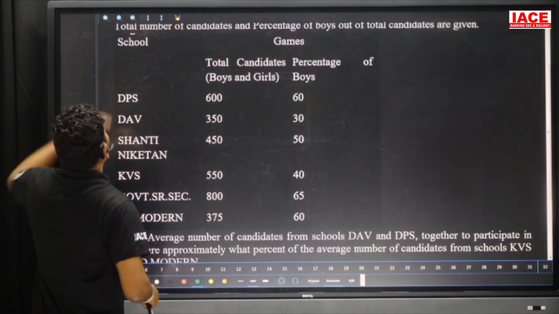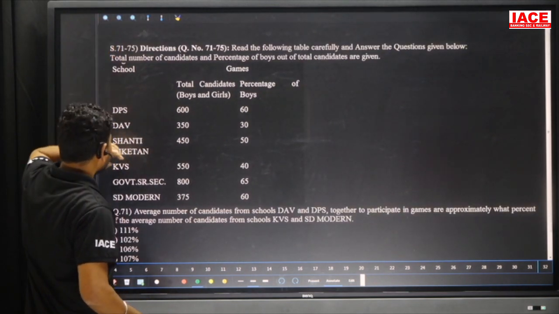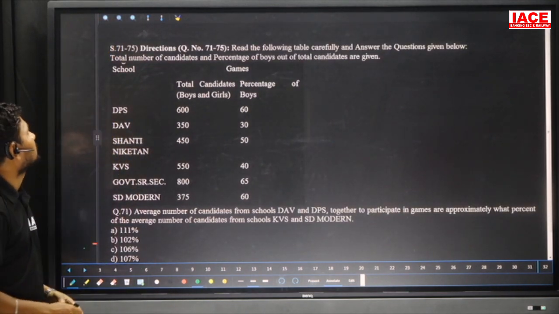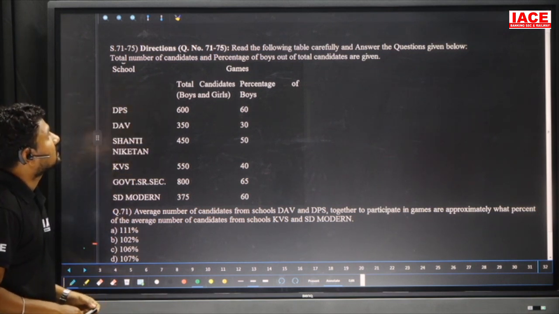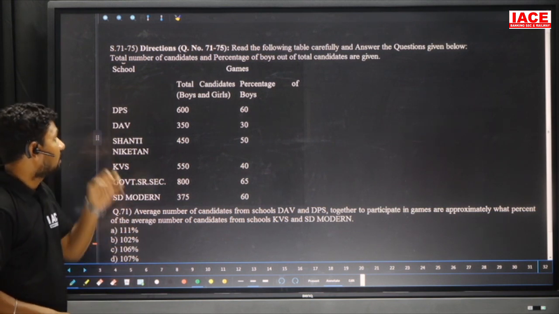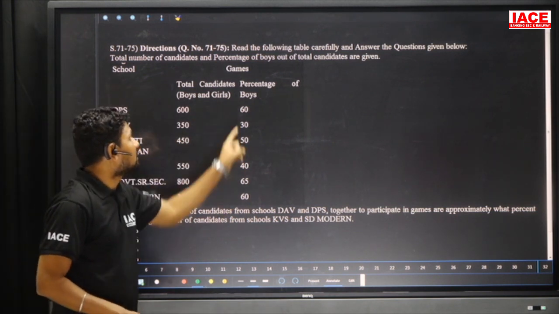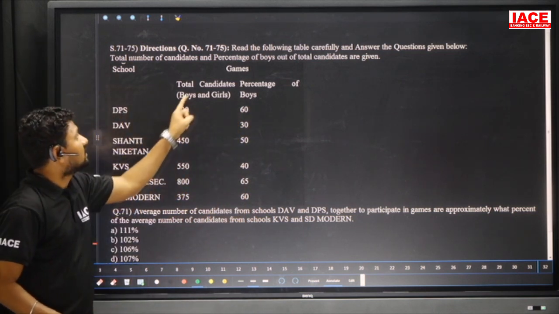Next, we have data for the calculation purpose. So we have to analyze the data and find the answer. Look at the data, which is table-wise. Total number of candidates and percent of boys out of total candidates are given. So what value is given? Percentage of boys value is given. This is the percentage of boys. 60 percent of DPS 600. This is the total candidates, 600.